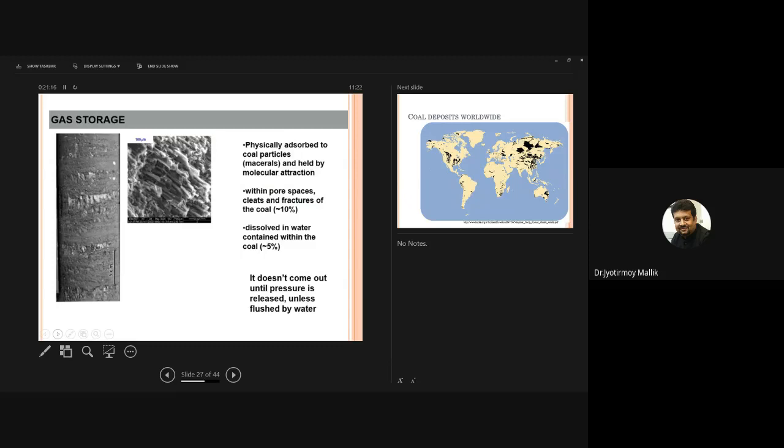Now, the gas storage. As we say, the coal bed essentially expels gas, and then the gas is stored and adsorbed within the matrix of coal. You can see here the beautiful core of a coal, and you can identify the bright and dull bands here. Now, if you look at the rock under a scanning electron microscope, with a scale of 100 micrometers, the beautiful fibrous coal matrix is seen. This is the coal matrix.